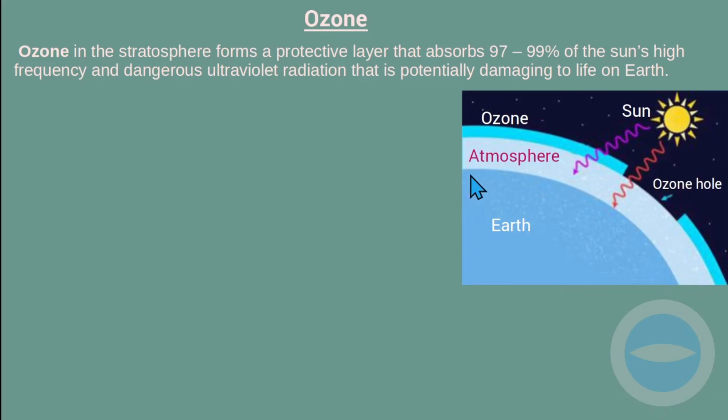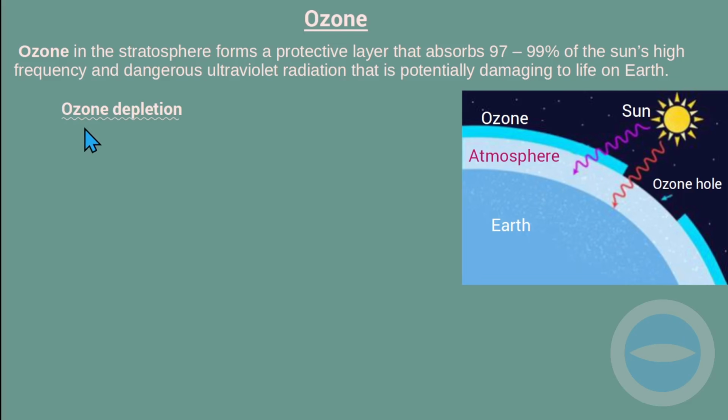So for example, here, this is the Earth. On top of the Earth is the atmosphere, and then above the atmosphere is the ozone. This layer here is very important because it absorbs the high frequency and dangerous ultraviolet radiation. This is the layer we will be talking about in this slide.